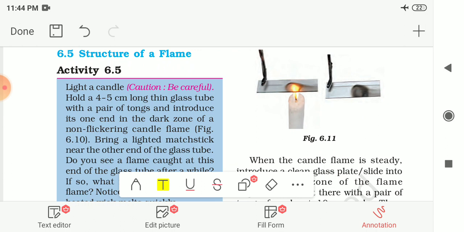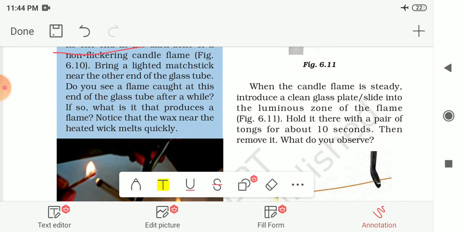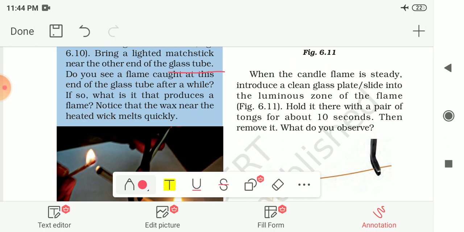Then you have to hold a 4 to 5 centimeter long thin glass tube with a pair of tongs and introduce one of its ends in the dark zone of the non-flickering candle flame, that means a steady flame. And then you have to bring a lighted matchstick near the other end of this glass tube, and see whether a flame is caught at this end of the glass tube after a while or not.